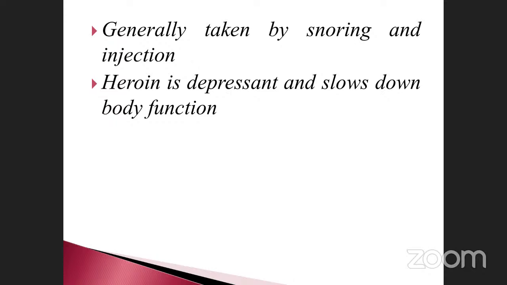Injection. Okay, and heroin is a depressant and slows down body function. This is very, very important. Heroin is a depressant and slows down body function because it enters the central nervous system. When it enters the central nervous system, it automatically reaches the brain and affects the function completely. What will happen?